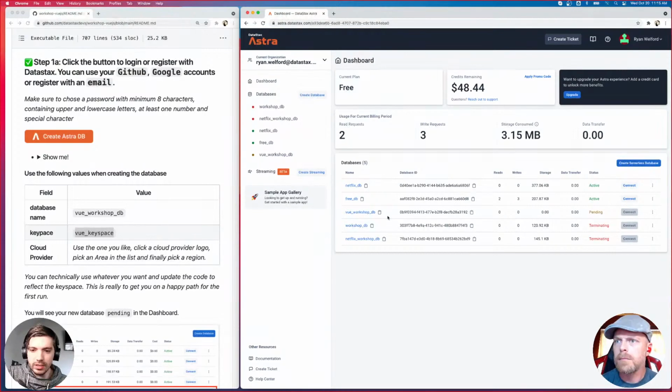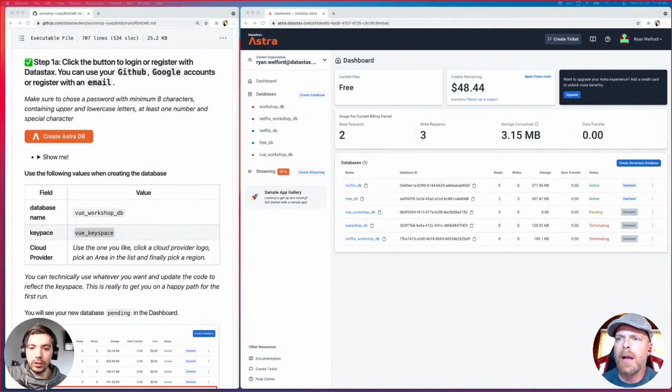Jerome asks, okay to use existing workshops DB with Vue Keyspace. Again, you technically can. Just make sure that the commands that we have pre-populated with the database name Vue Workshop DB, you'll have to change to whatever database you're using. So for ease of use, we recommend using the names that we've specified, but if you feel confident that you'll catch the times you'll have to change it, you can go ahead.